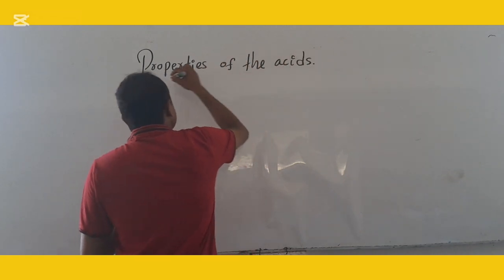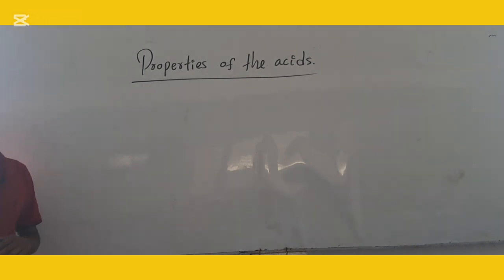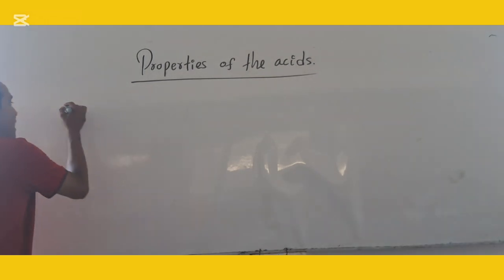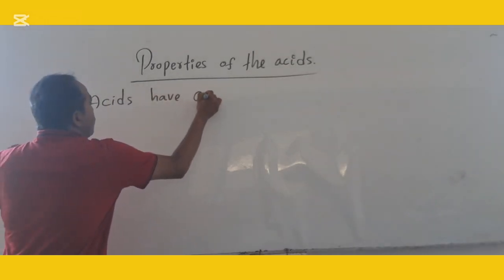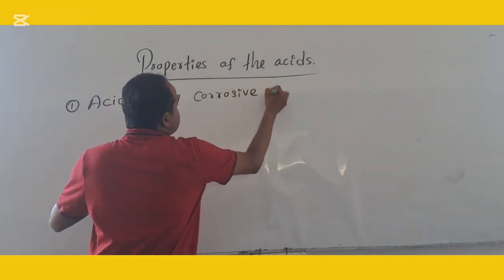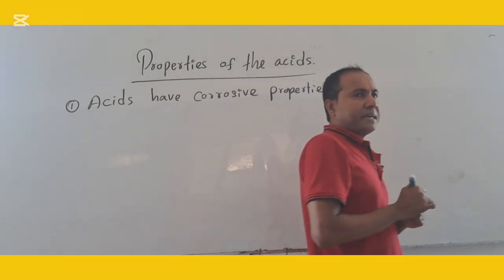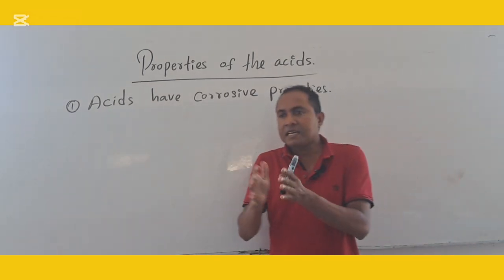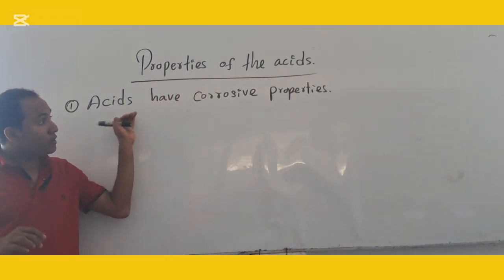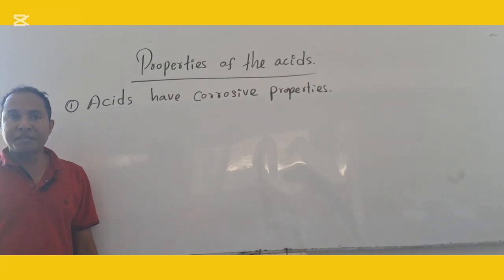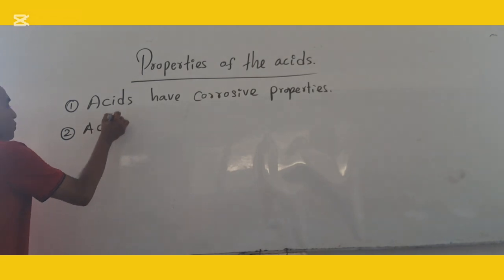Properties of the acid. Right, now look at the board. First one is acids have corrosive properties. What is the corrosive properties? When some acid is added onto some surface, its color is changed. That is the corrosive properties of acid.